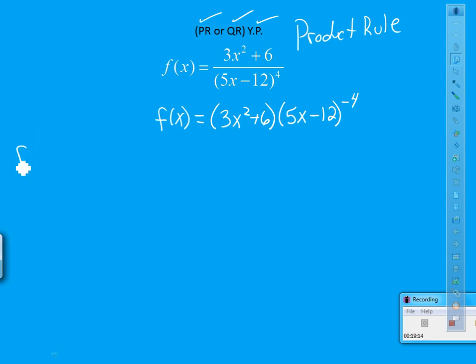Since I know this is a long problem, I'm going to start way over here. So here goes the derivative part of it.